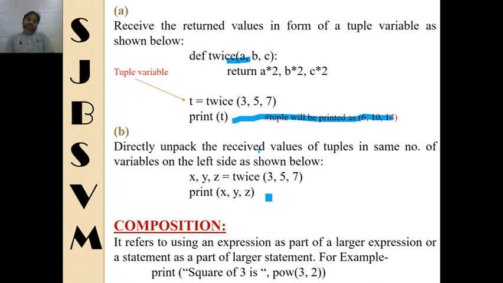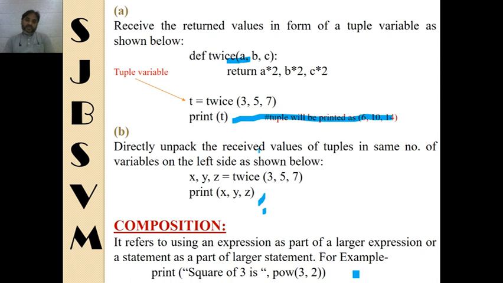Composition, the last topic today. Whenever an expression is used as a part of a larger expression, or a statement is used as a part of a larger statement, it is known as composition. So here at the bottom you can see print(square of 3 is, pow(3, 2)). Here pow(3, 2) is a mathematical function which calculates the power.